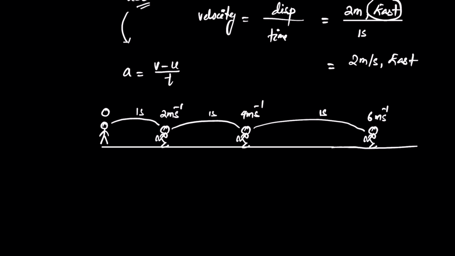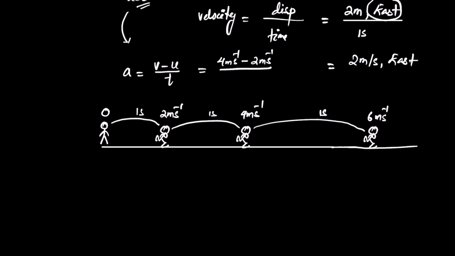Now see that a equals v minus u by t. For example, from here to here, what is the acceleration? This is your initial velocity u, this is your final velocity v. So 4 meters per second final, initial 2 meters per second, divided by 1 second.